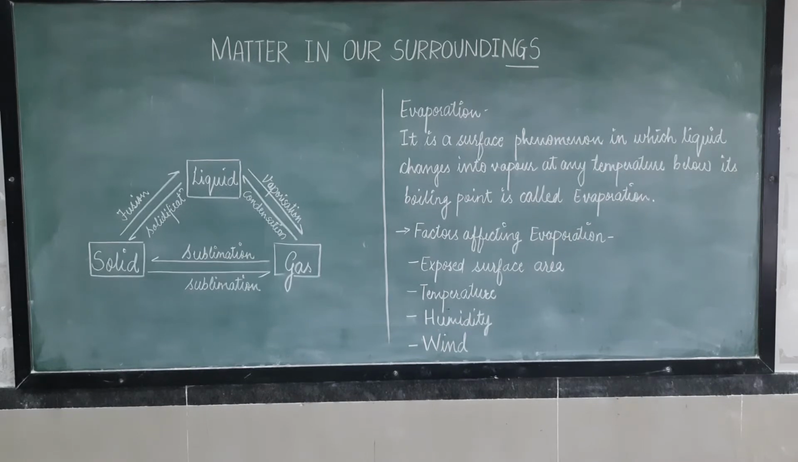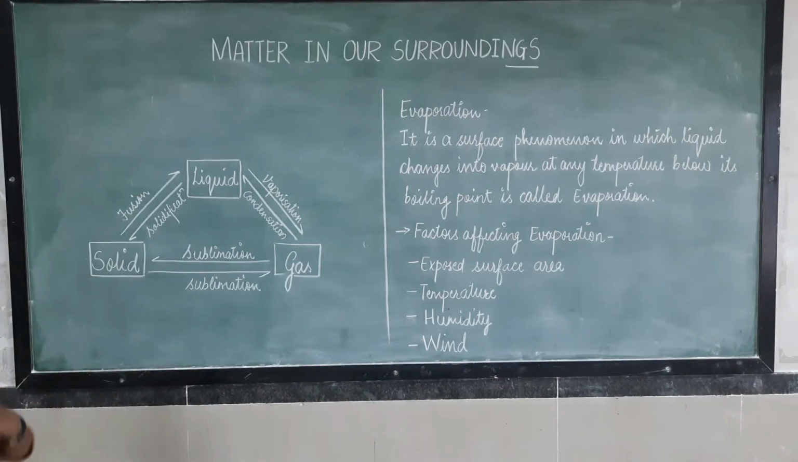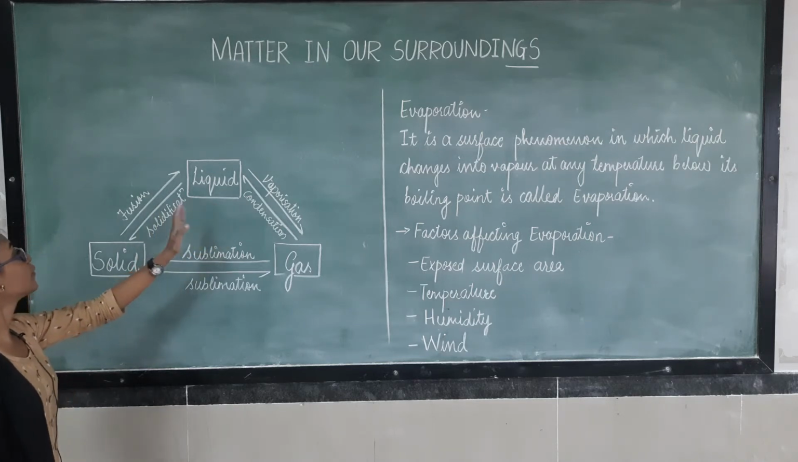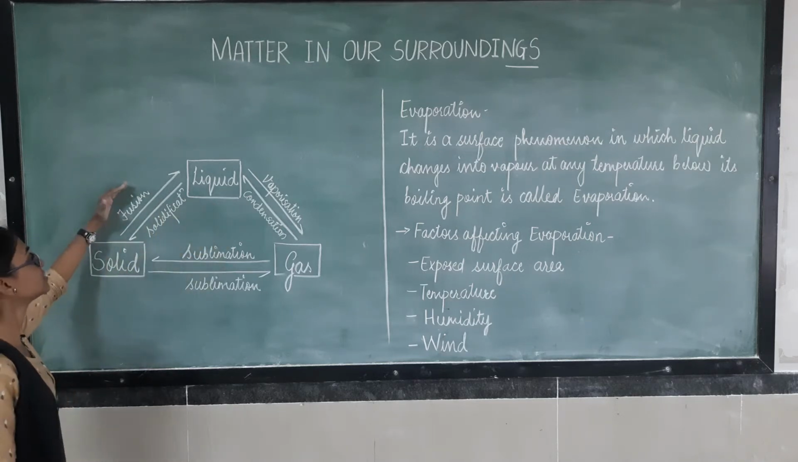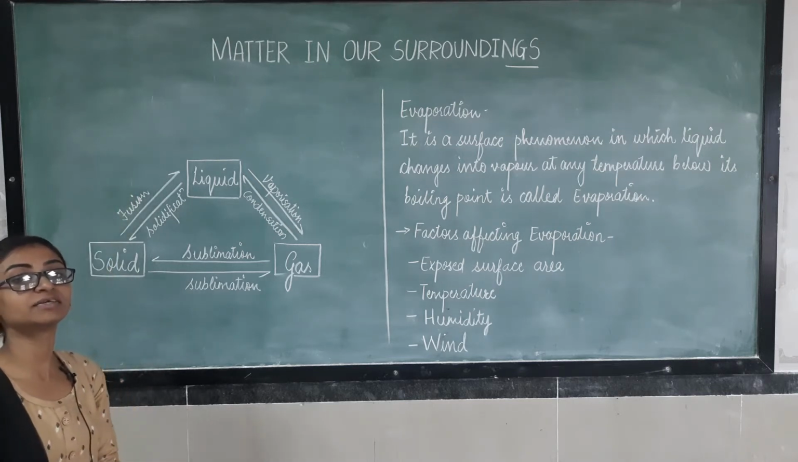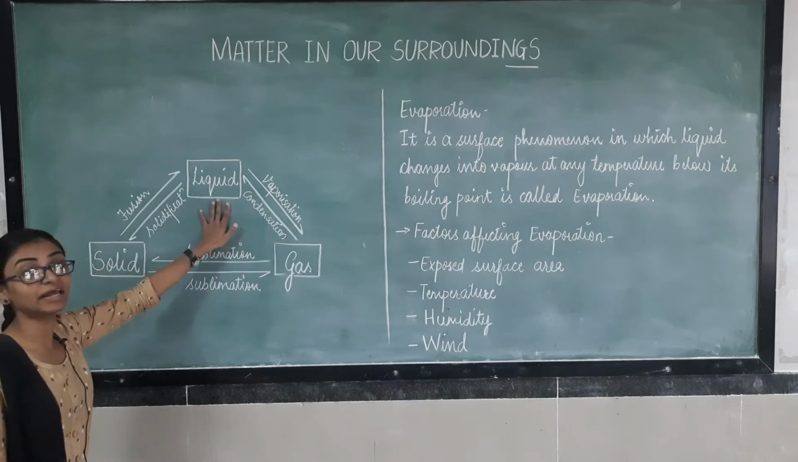Now here we are going to see about the interconversion of three states of matter. Here, solid is getting converted into a liquid state with which process? With the process of fusion. Means solid is getting fused, it is getting melted to convert into the state of liquid.